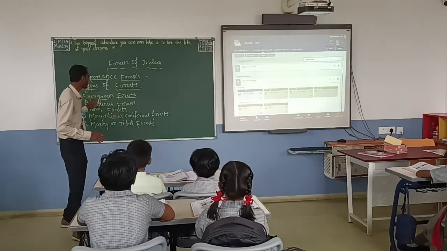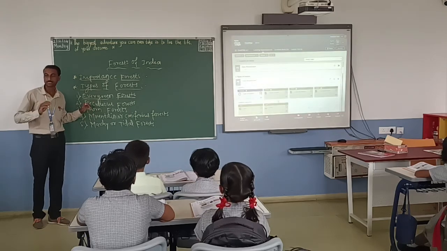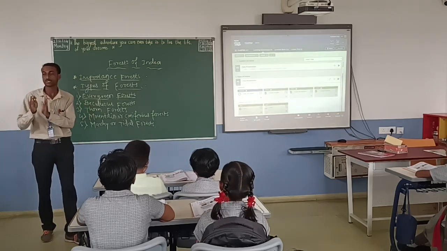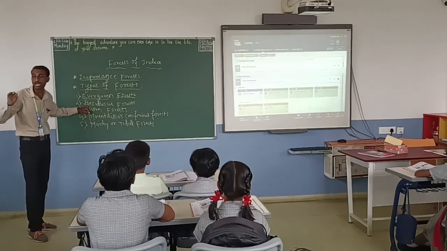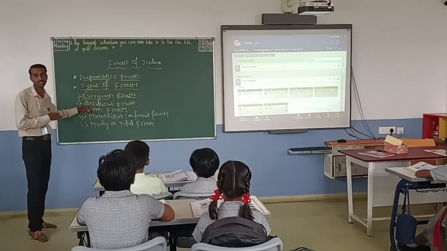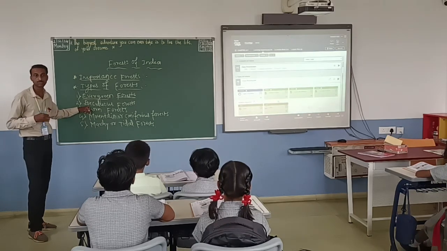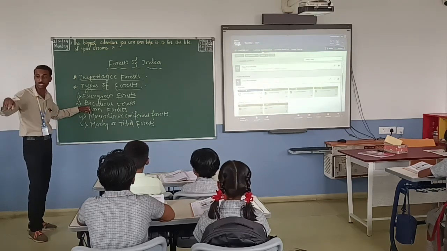These trees shed their leaves. This is the deciduous forest. These trees shed their leaves in the summer season, because of the lack of water, the scarcity of water. They are not getting water properly at that time, so they depend only on the monsoon season.